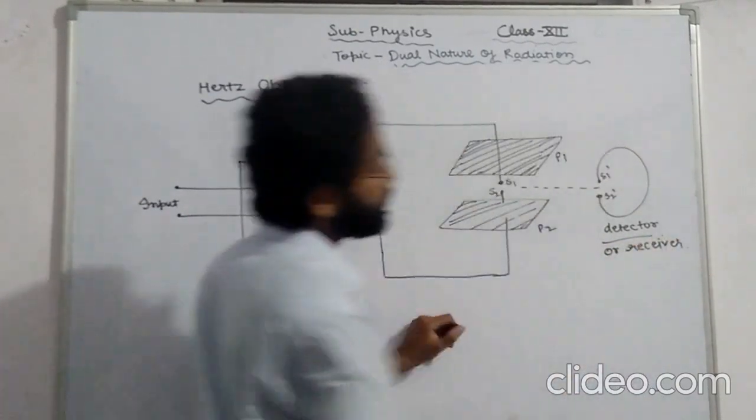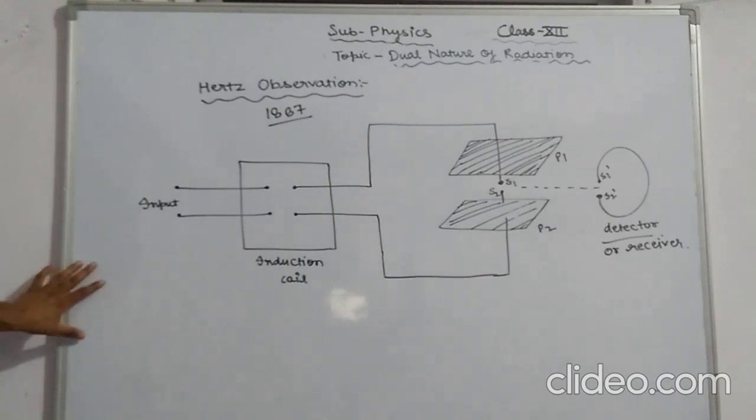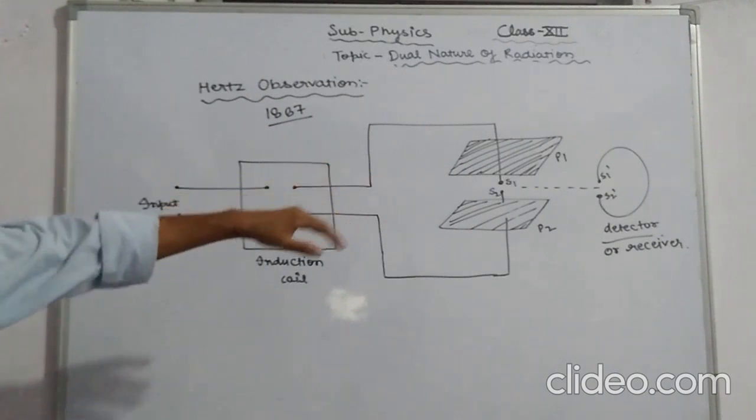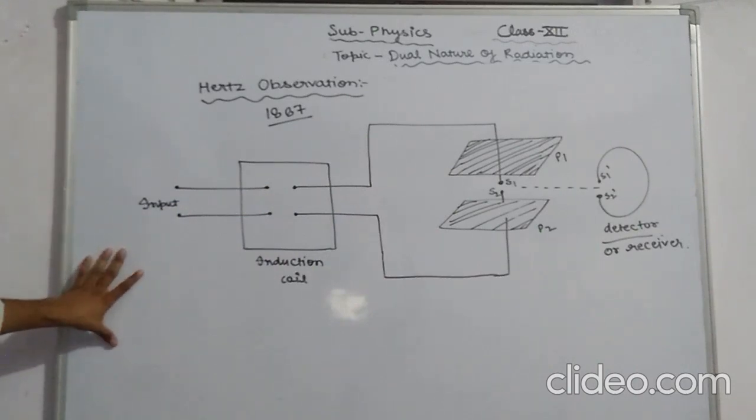He used a detector or receiver made of wire bent into a circle with metallic spheres, as it is shown, S1 dash and S2 dash, on each end. A small gap was kept between these spheres.